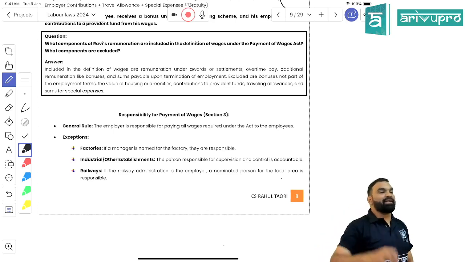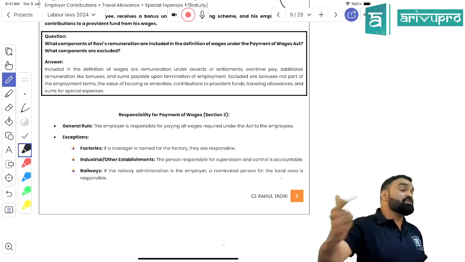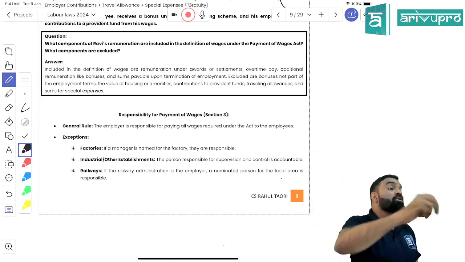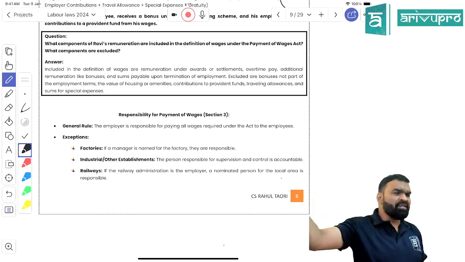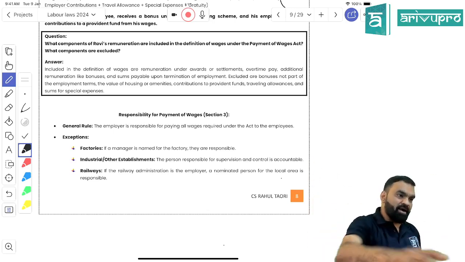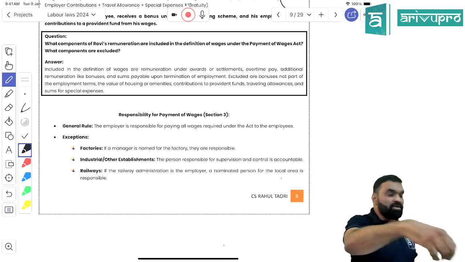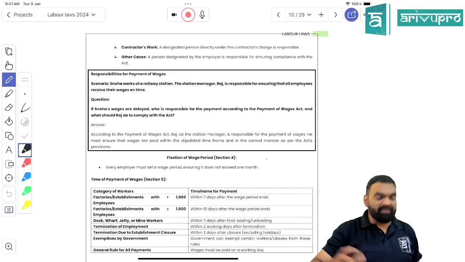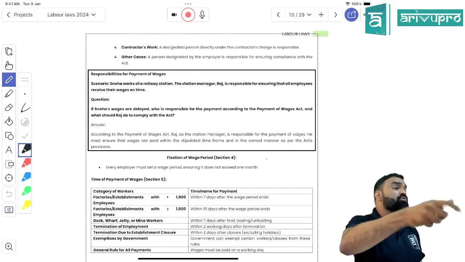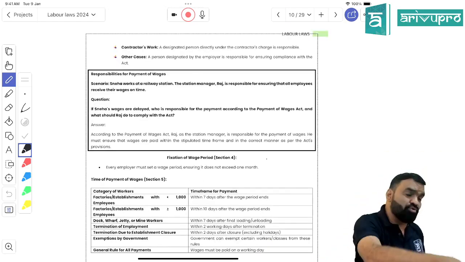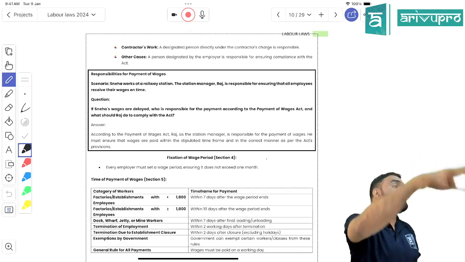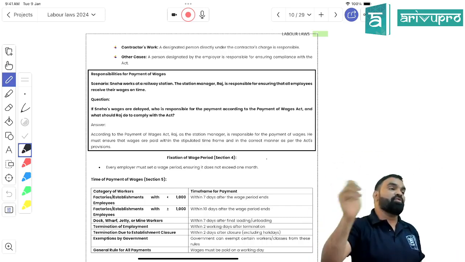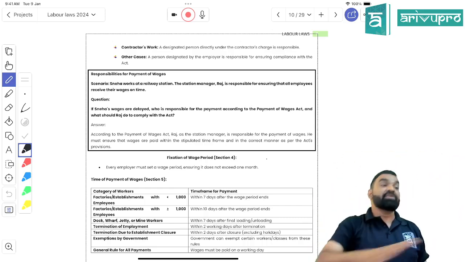So this is the practical relevance: who is responsible to pay the wages. If it is a factory, the manager will be liable. If it is a governmental department, the concerned department. If it is a railway station, then the station manager, right? And if nothing has been specified, then the person who has the ultimate control of the organization will be responsible to make the payment of wages according to the Payment of Wages Act. Got my point, students? Is it clear?